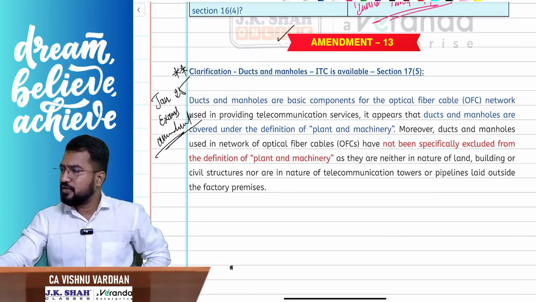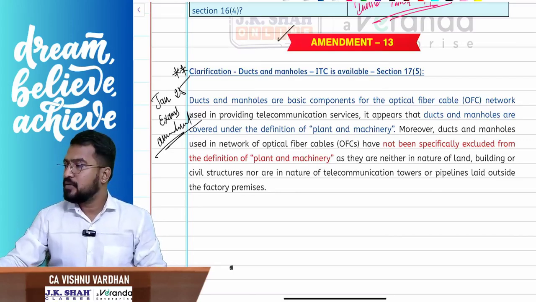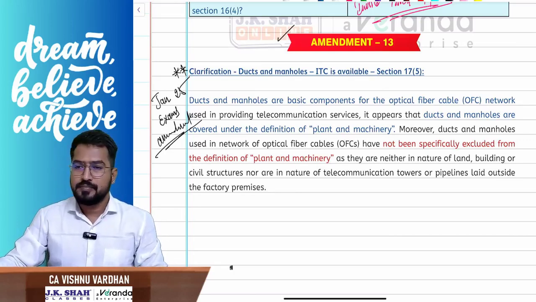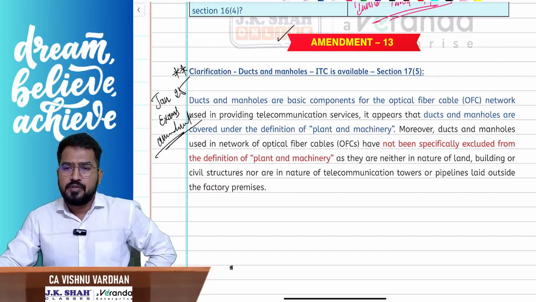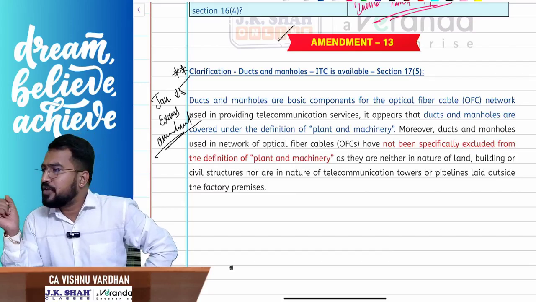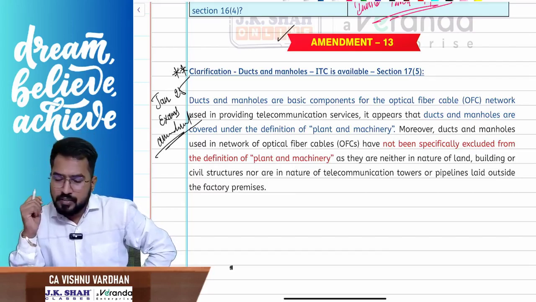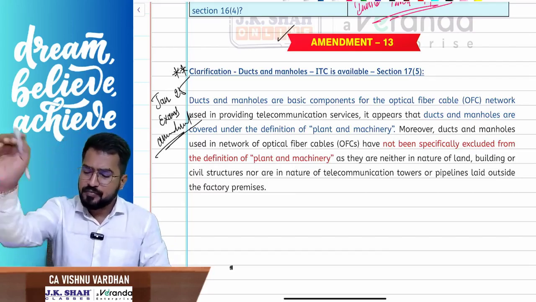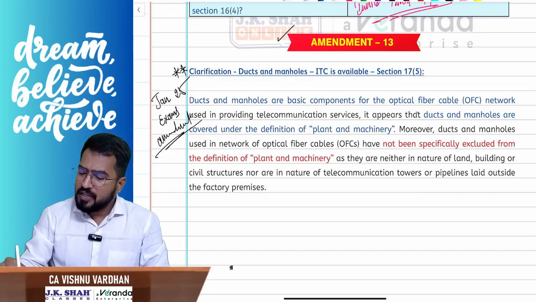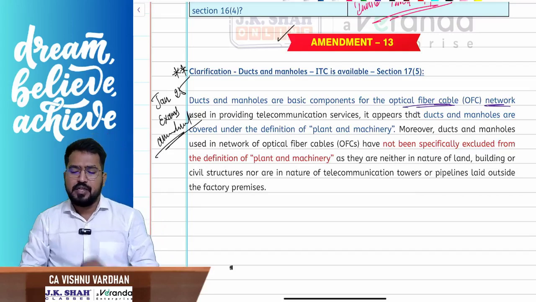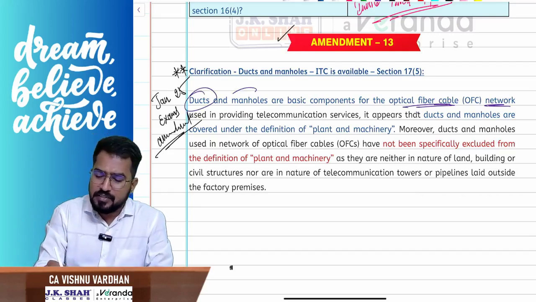Read carefully, everyone. So what is the point right here? This is all about, see, during this optical fiber cable network construction, they are using something called ducts and manholes.